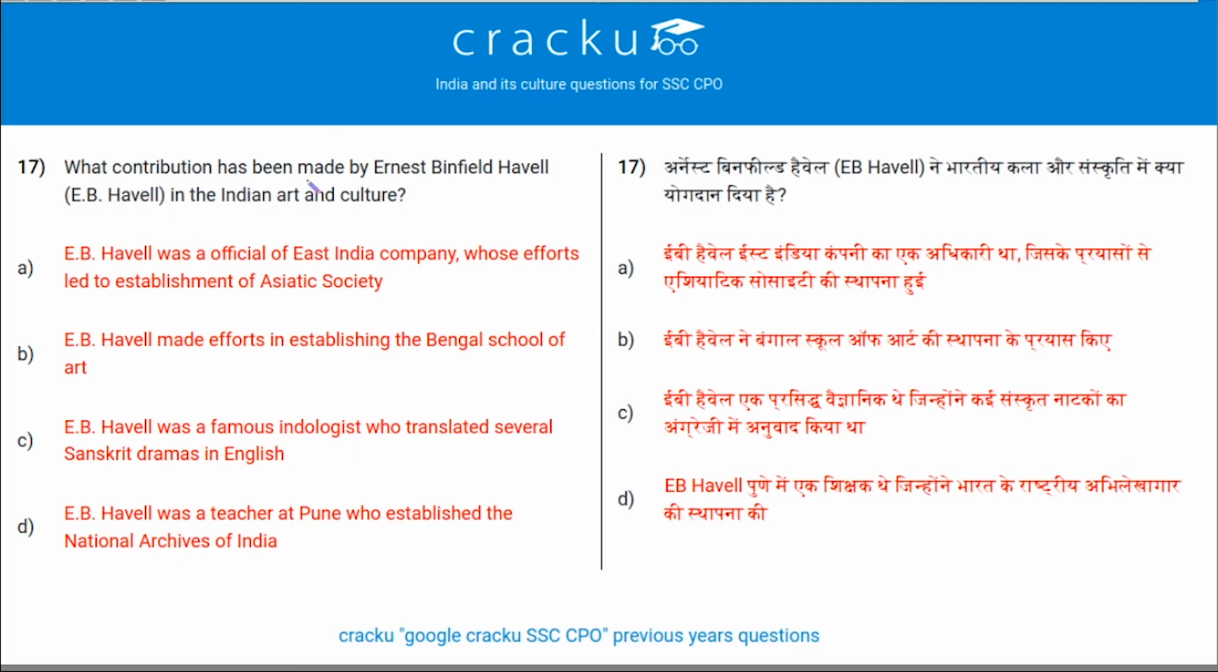What contribution has been made by Ernest Binfield Havell, that is E.B. Havell, to Indian culture and art? So he is the one who built the Government College of Art in Calcutta. So option B is the correct answer, as it says E.B. Havell made efforts in establishing the Bengal School of Art.